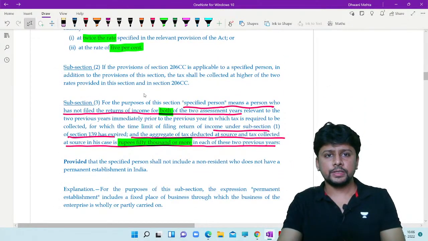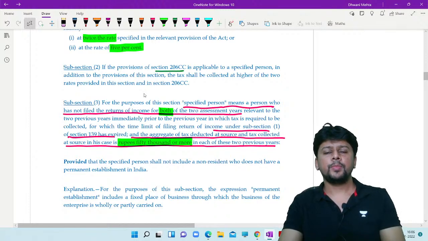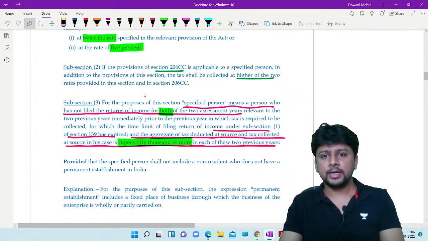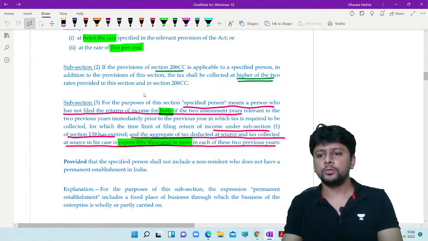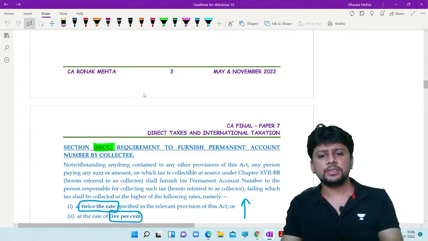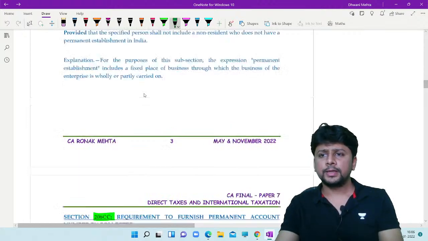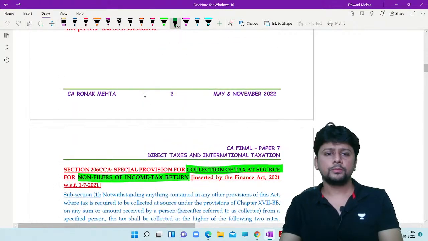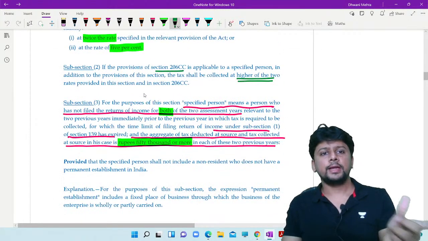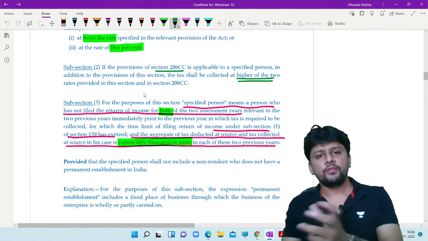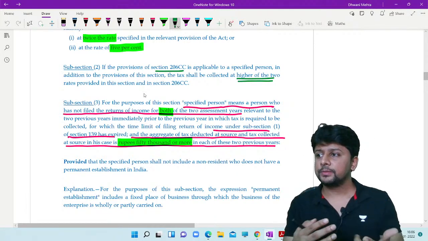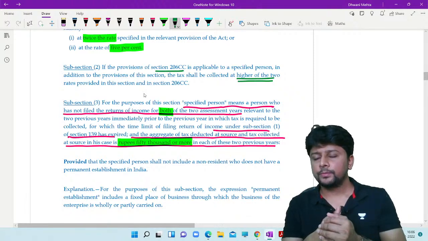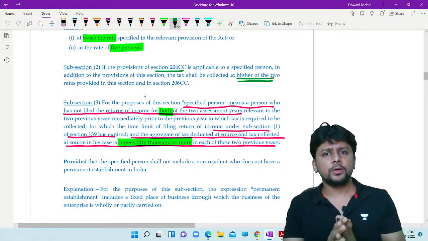if the provisions of 206 CC are applicable to the person, in addition to the provisions of this section, tax shall be collected at higher of the two rates as provided in this section and as provided in 206 CC. But then 206 CC is also giving you the same formula that the new section CCA is giving you. So at the end, if you try to apply both the provisions, effectively the rate will remain the same because the formula given is the same. It will make a difference in tax deducted at source, but in tax collected at source, it's basically going to be the same.